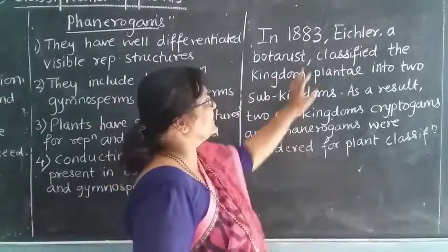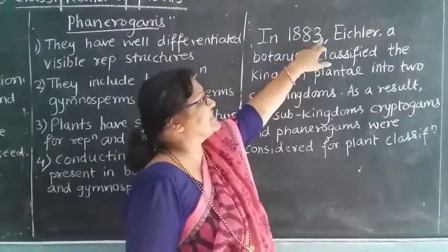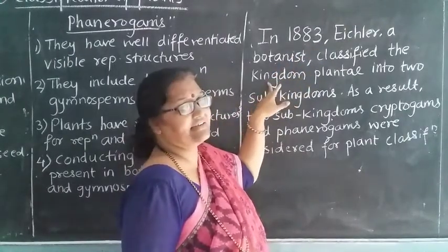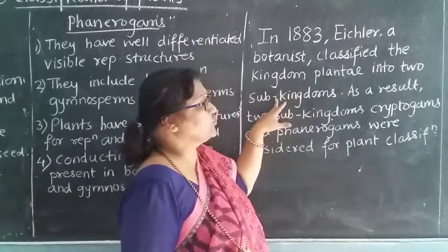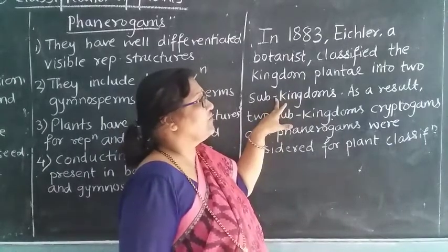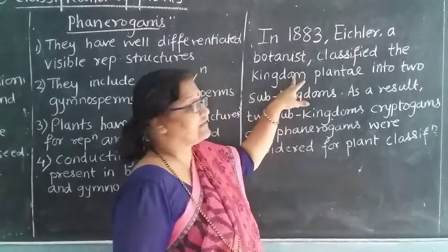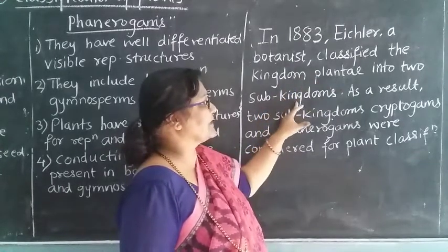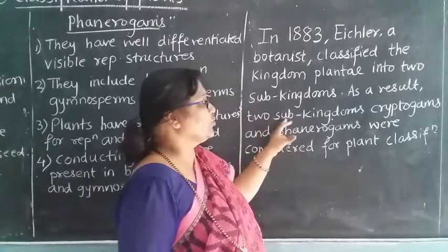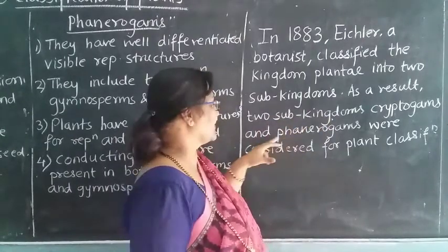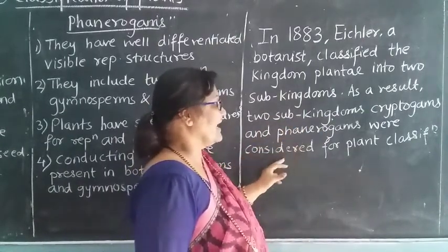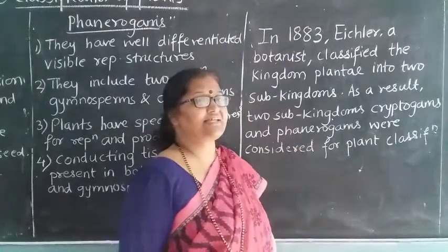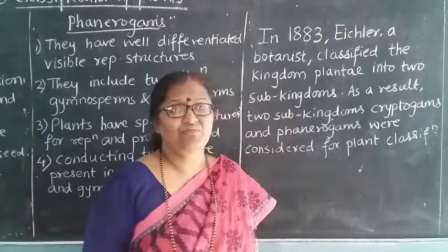In 1883, Eichler, one of the botanists, classified the kingdom Plantae into two sub-kingdoms. As a result, the two sub-kingdoms were cryptogams and phanerogams, and that was considered the plant classification. So we have seen what cryptogams and phanerogams are.